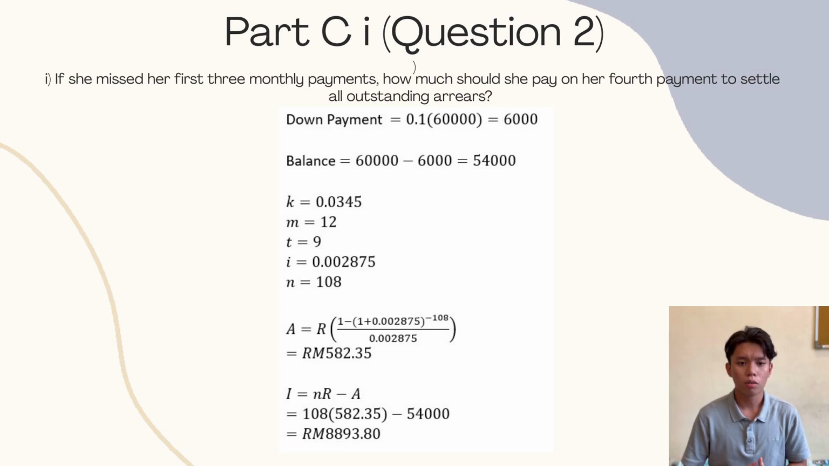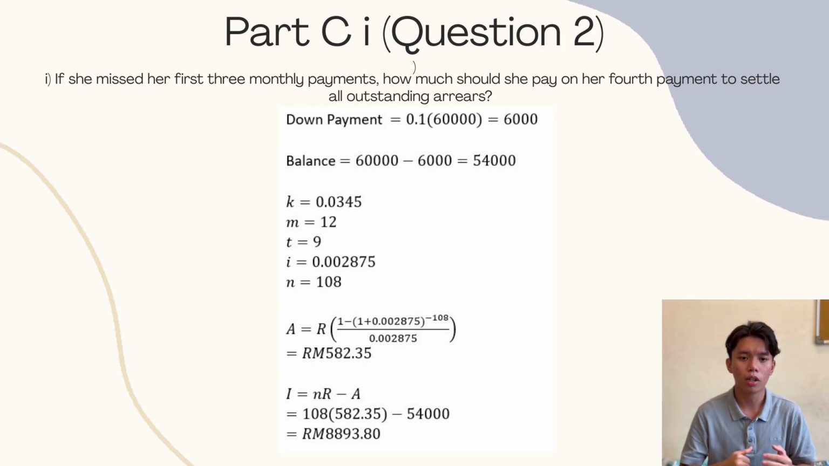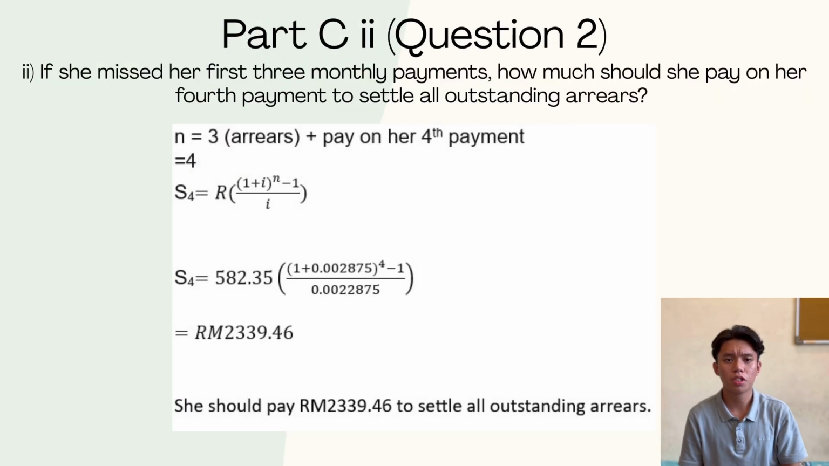The formula is I equal NR minus A. Substitute into the formula 108 open bracket 582 ringgit 35 cents close bracket minus 54,000 equal 8,893 ringgit 80 cents. The total interest charged by the bank is 8,893 ringgit 80 cents.